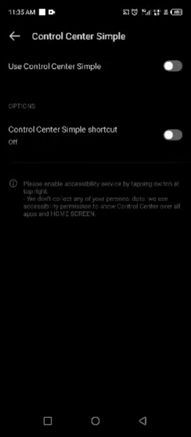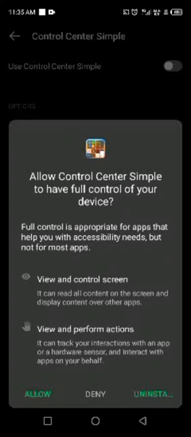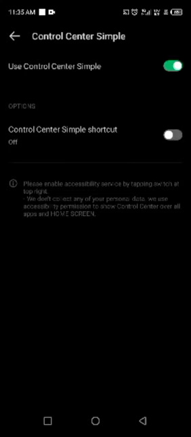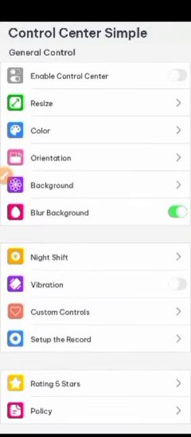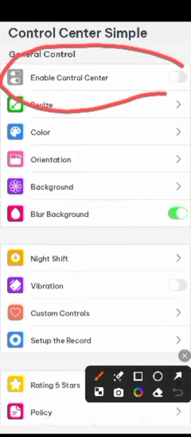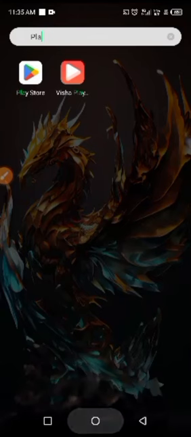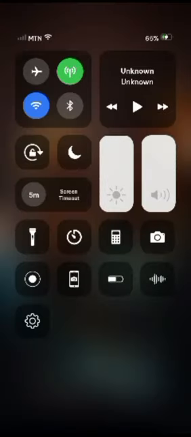Here we click on it. Use control central system. Then we go back. We need to enable this guy here. We need to enable this guy. After we have enabled, if we can go back now and check, we see that our Android phone has automatically become an iPhone.